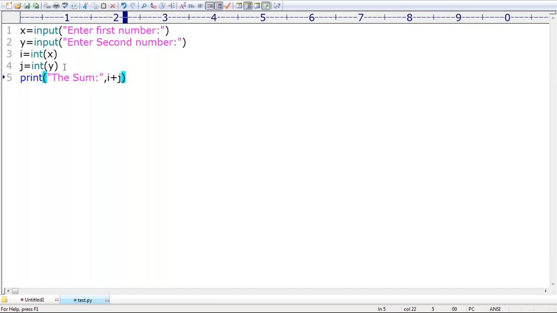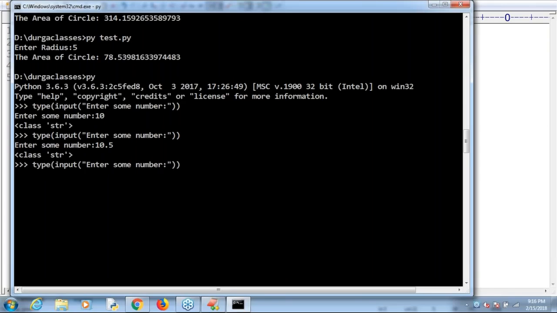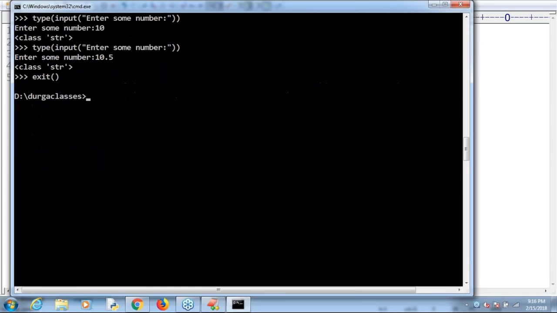Now observe this one. Let me go to the normal command prompt. Have a look once. Enter first number, 10 I'm taking. Enter second number, 20. Then the sum, 30, we get by default. Clear? Are you able to understand?